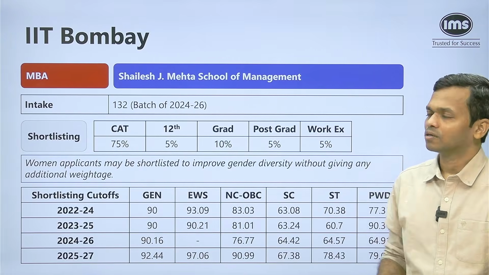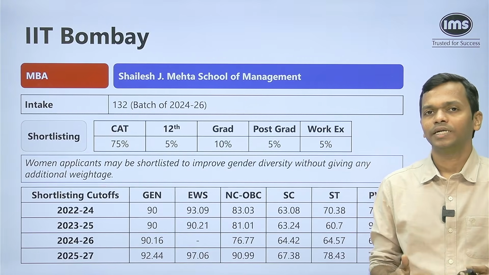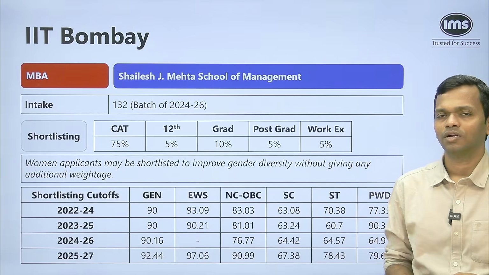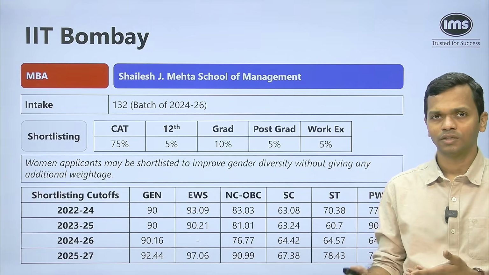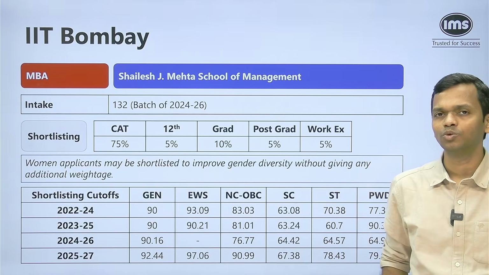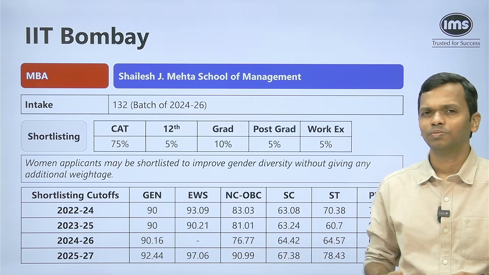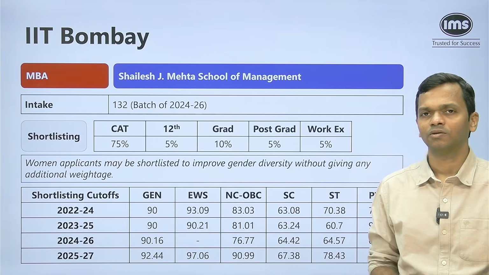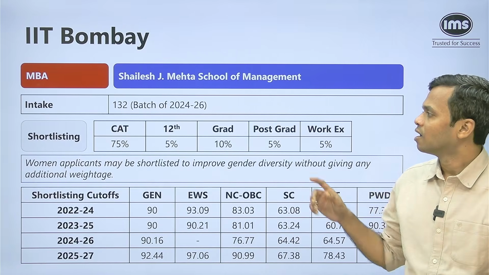Now let's look at the other data points. If you look at the intake, in the current batch, the 24-26 batch, there are 132 students. So the intake should be somewhere around 140, or maybe around 130.